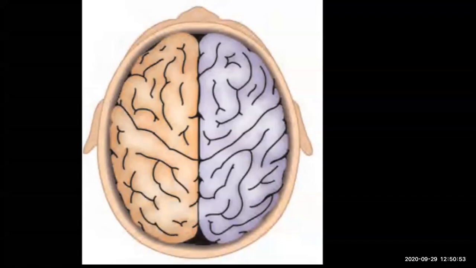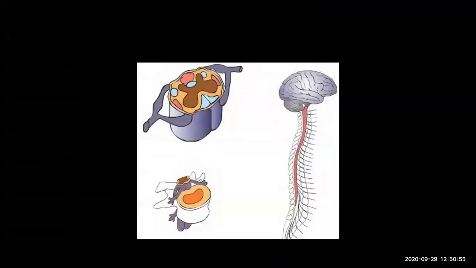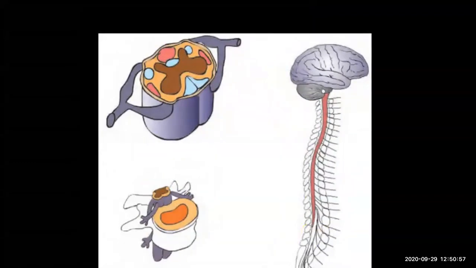Okay. So that is shown over here. Now you can see here the different parts of the brain and spinal cord. Like you can see the brain joined to a vertebral column. Spinal cord is there. So the spinal cord, as I told you, is within the vertebral column, right?